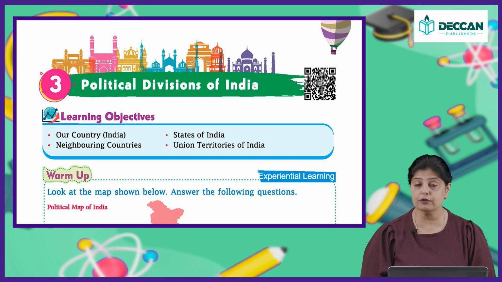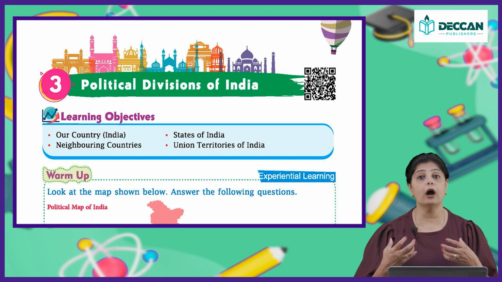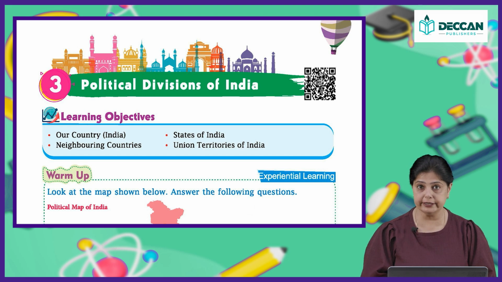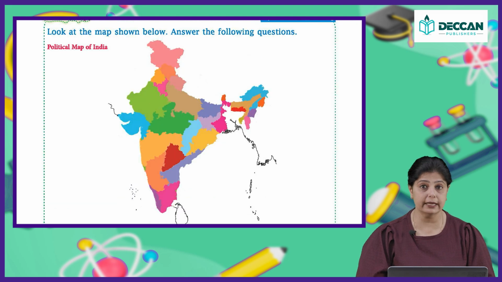So, the learning objectives of this chapter are to know about our country, to know about the states of India, to know about the neighboring countries and to know about the union territories of India. We are going to talk about where India is, that is the Asian continent, who are our neighbors, and how many states and union territories we have. So, let us do a quick warm up. We have to look at the map of our country and answer the following questions.